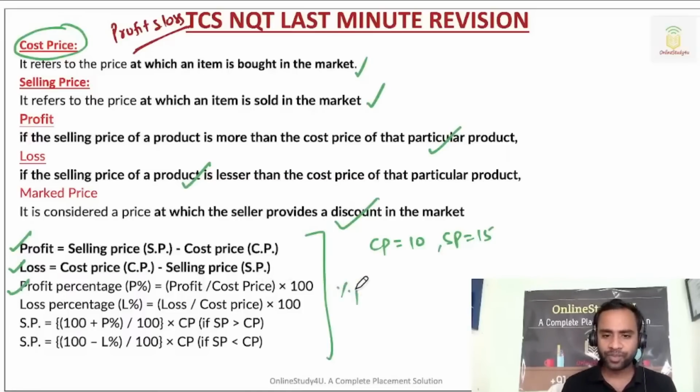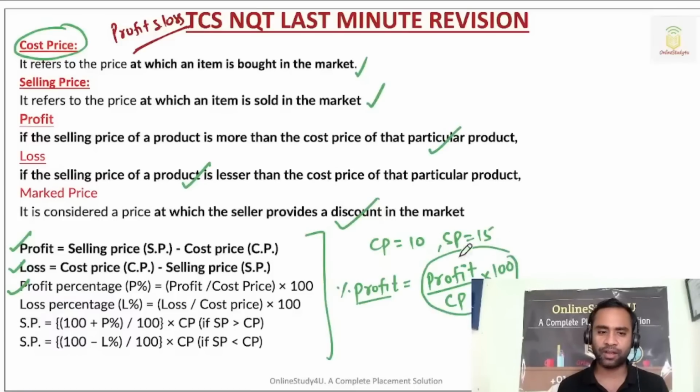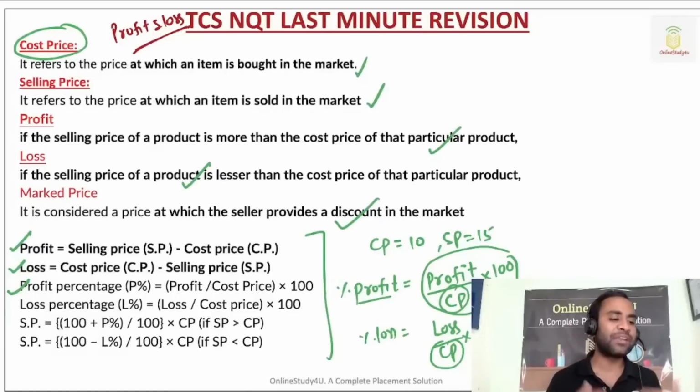Percentage of profit: if you have to write down the formula of percentage of profit, it will be profit divided by cost price into 100. Profit or loss is always calculated on cost price. If it is percentage of loss, then loss divided by cost price into 100, because if you don't know the cost price, how can you say what the profit or loss is? So this is the formula which you can easily write down.